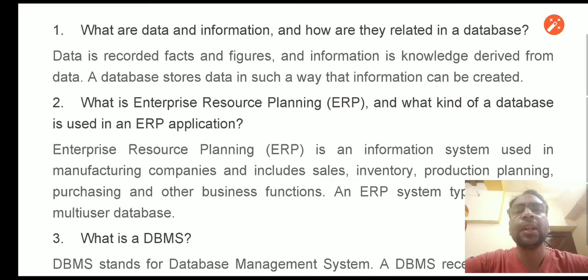So whatever things we store in our relational tables, that is known as the data. And whenever we query those relational tables and retrieve something from them, that something is known as your information. A database stores data in such a way that information can be created and can be retrieved also. So whatever we store in the tables, in the relations, these are the raw facts and figures, and whenever we query on those tables, the query result will be known as the information.